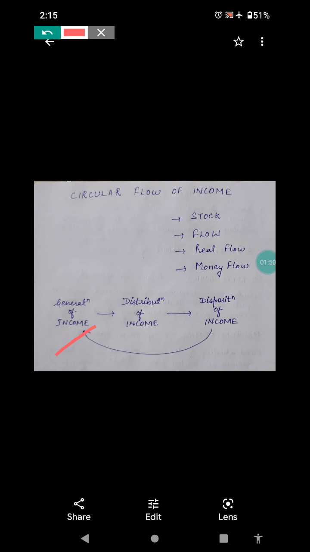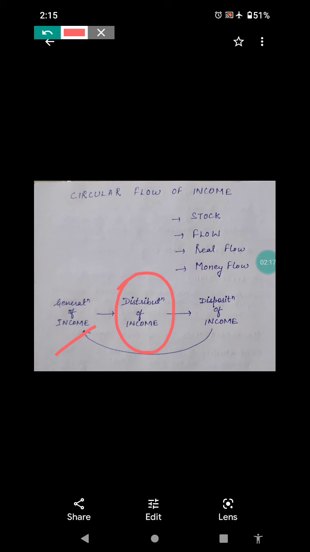In the distribution phase, there is flow of factor income from firms to households. Distribution of income. Suppose workers are working in a factory or in a company, so they are getting paid for the work. So factor income is flowing from where? From firm to household.